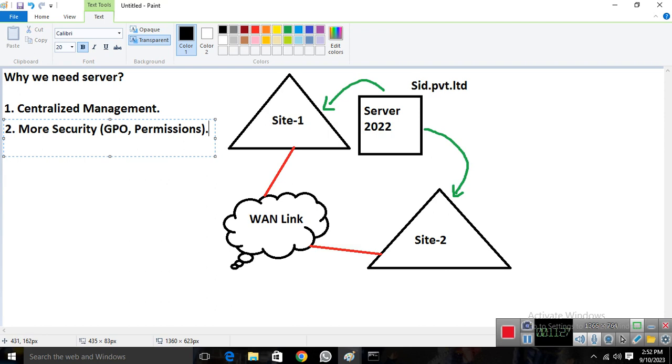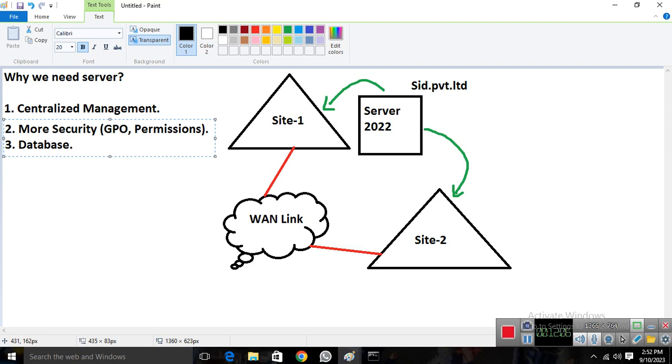It gives you databases also. With the help of a server, we are able to manage databases. If you have multiple databases like SQL, you use the SQL server to manage a database, or use the Oracle database server. If you're using a domain network, in that case also the server provides the database where you can maintain your domain network information or data. We'll discuss these things in upcoming lectures, what a domain is and all those topics.